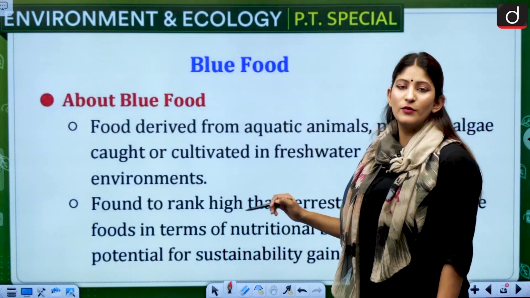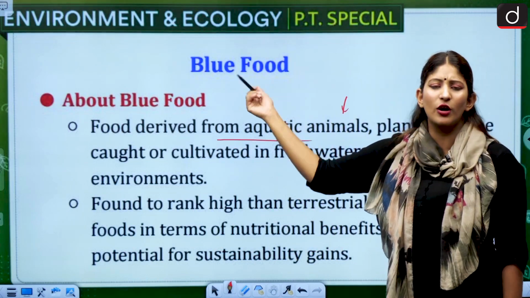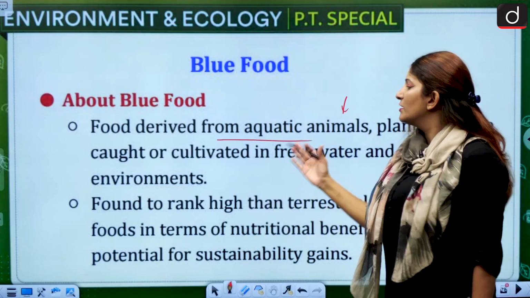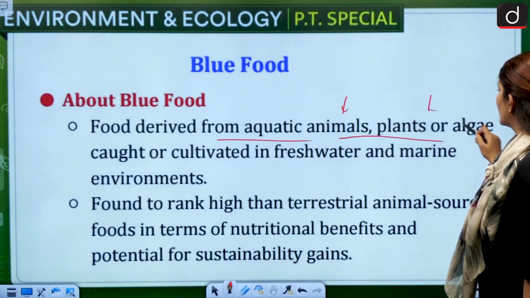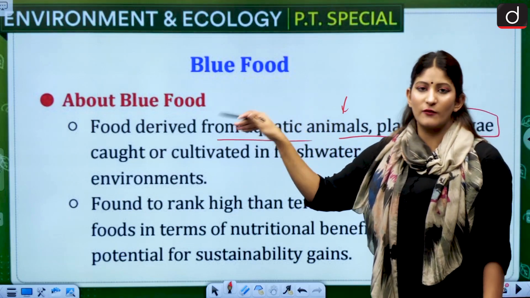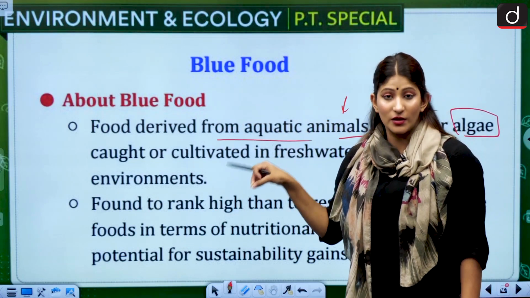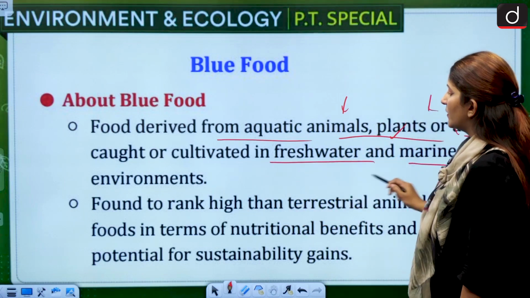Blue food is food derived from aquatic animals. Like we have the blue economy, blue, the color of the ocean. So food derived from aquatic animals, plants or algae, which are of course plants, we are talking from the perspective of those which are in the ocean and the blue economy, caught or cultivated in freshwater and marine environments.